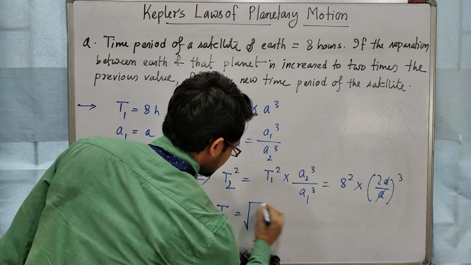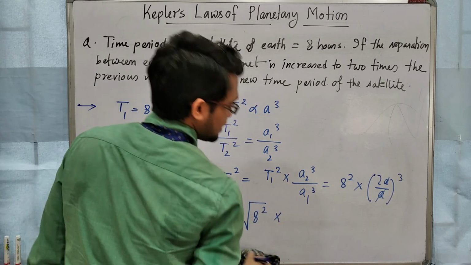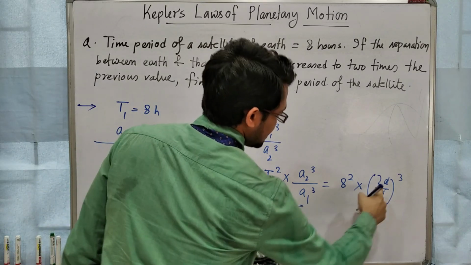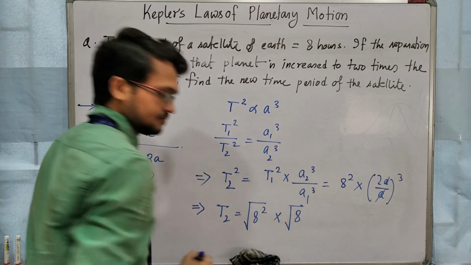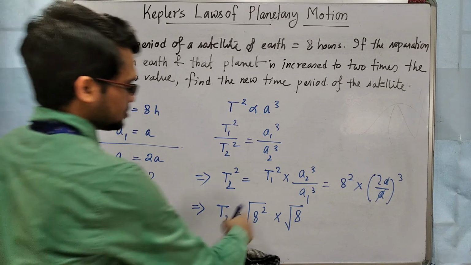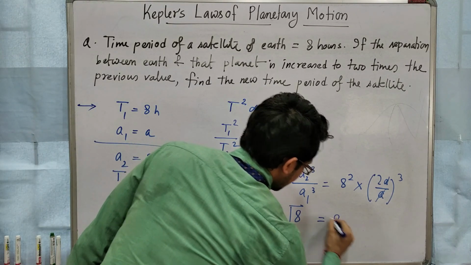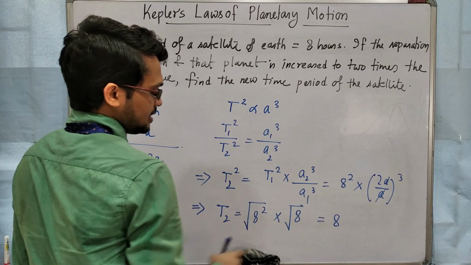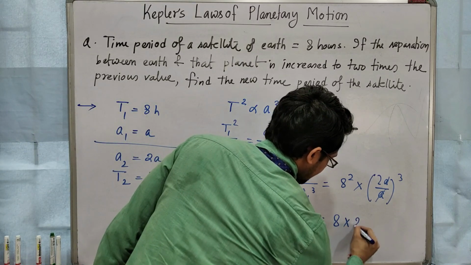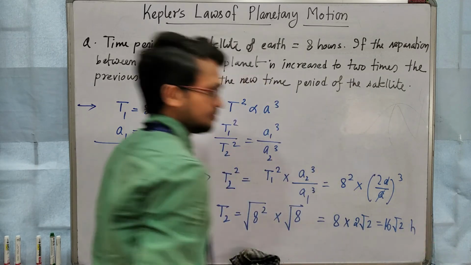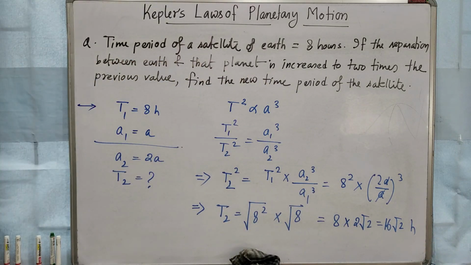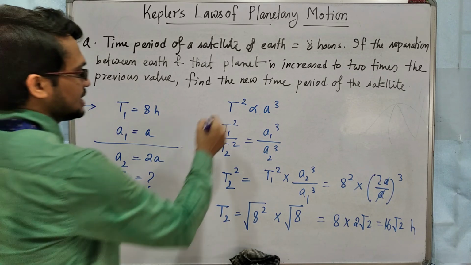That means root over 8 square into root over 2 cube. 2 cube means 8, right? So under root 8 square will be 8, under root 8 will be 2 root 2, that means 16 root 2 hours. Clear? So in this way you have to find. So the basic formula is this.